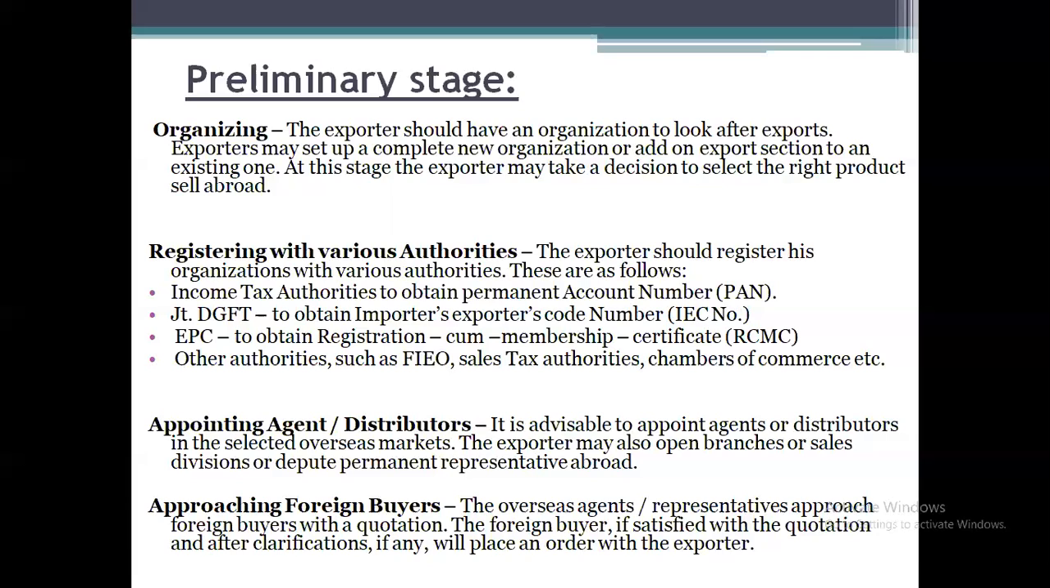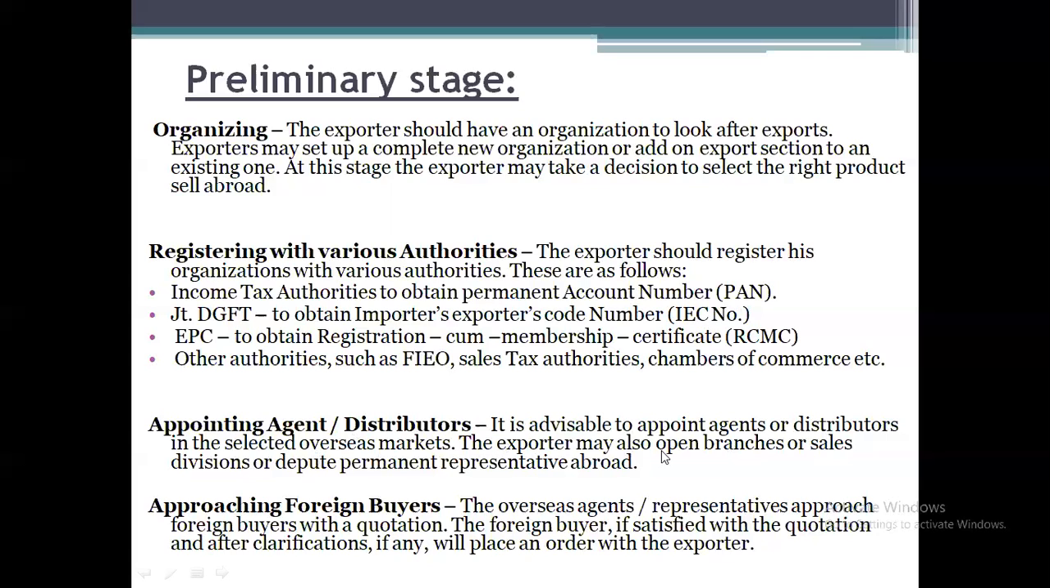Next, appointing agents or distributors, because now the country or the organization has established a new sector or new section to do the export with other countries, so they may not have the proper idea how to deliver the goods or how to transport the goods from one country to another country. In such a situation, the organization may appoint the agent or distributors. So it is advisable to appoint agents or distributors in the selected overseas market.